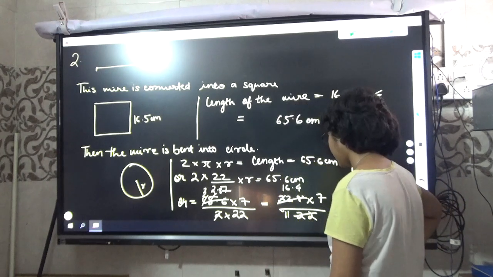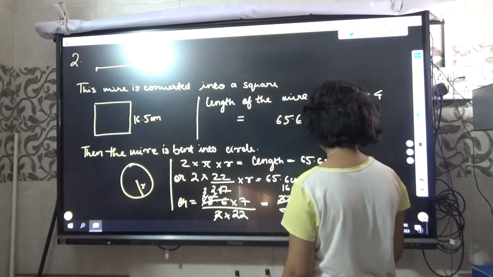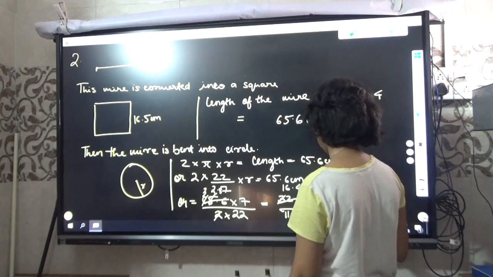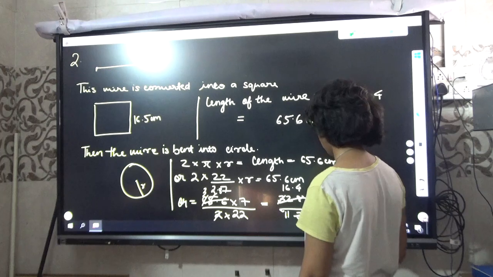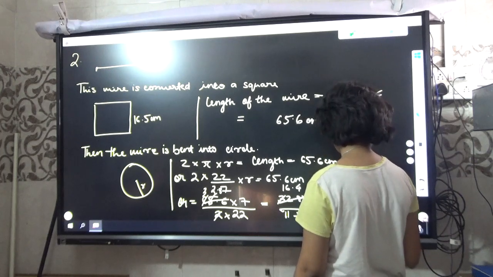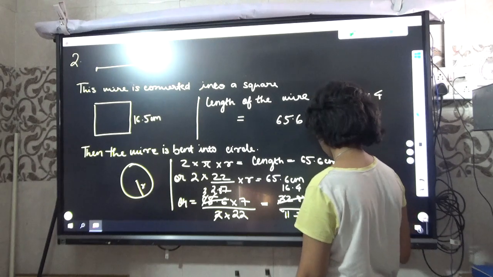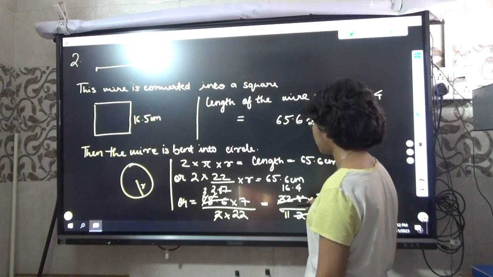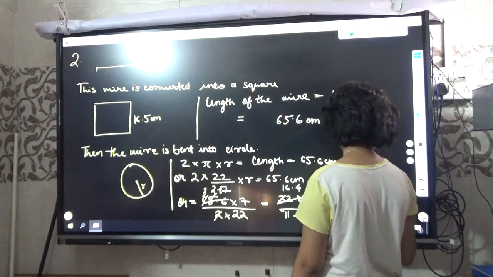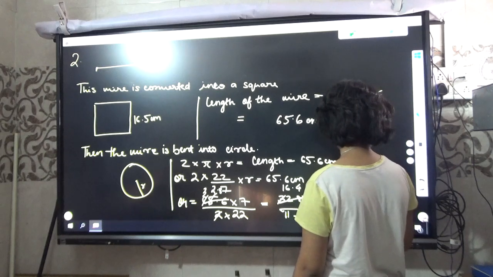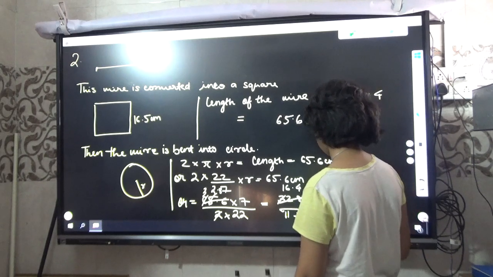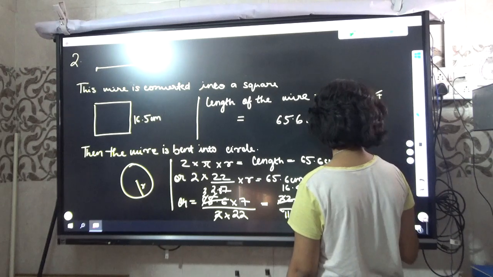So multiply 16.4 by 7. Side by side multiplication. 4 sevens are 28, 2 in hand. 6 sevens are 42, 42, 43, 44, 4, and 7, another 7, 8, 9, 10, 11.